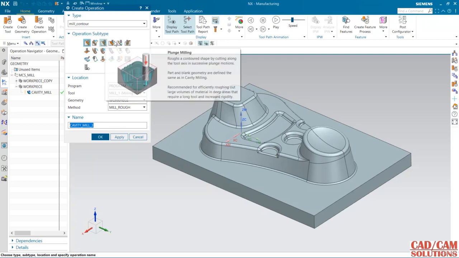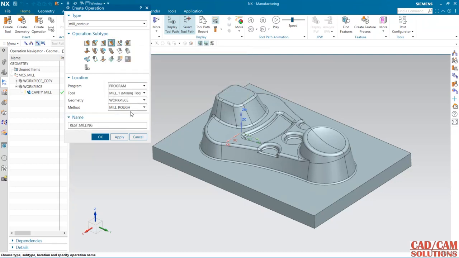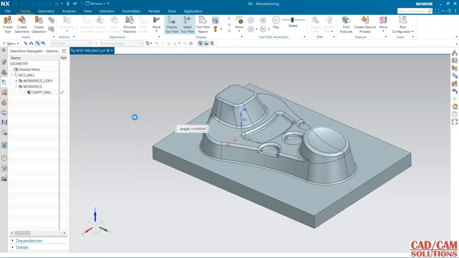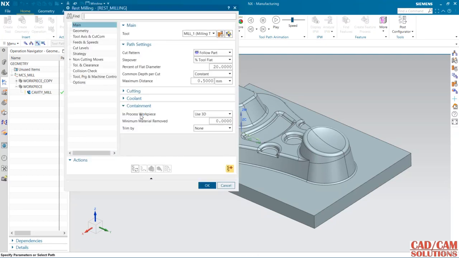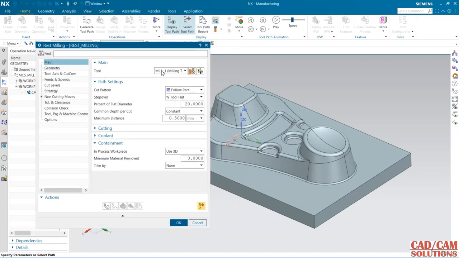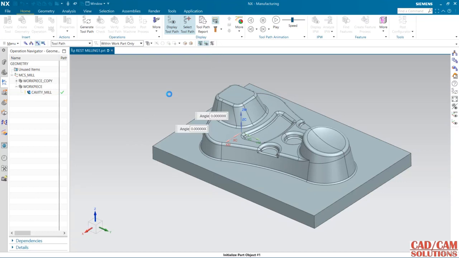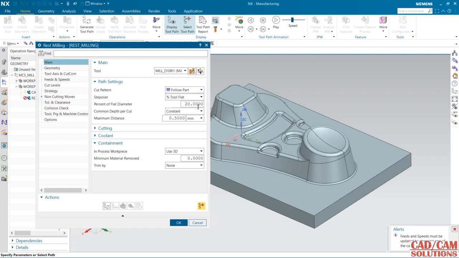So select this rest milling under program, and my tool, no problem, I will define it later, and this time it is my semi finish operation. I'm going to define the next tool as 10 mm, and 20 is the feed and depth of cut.